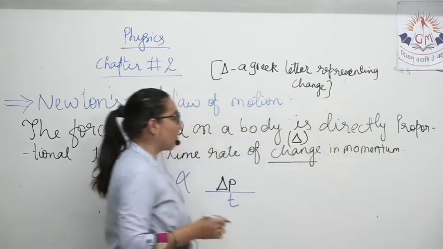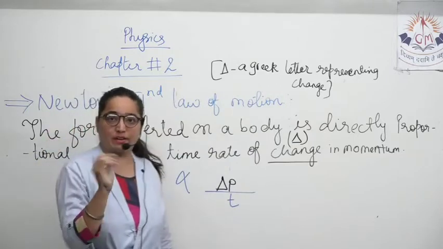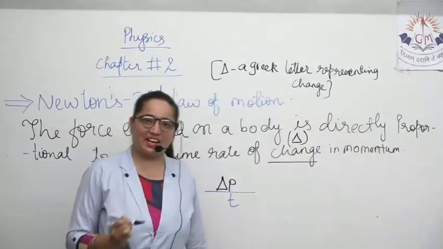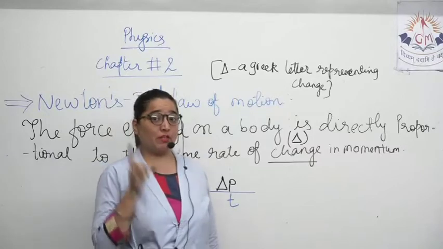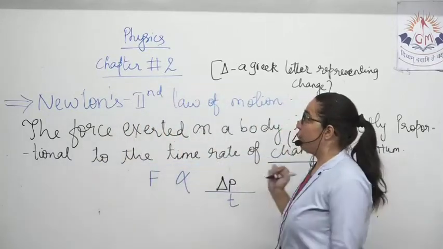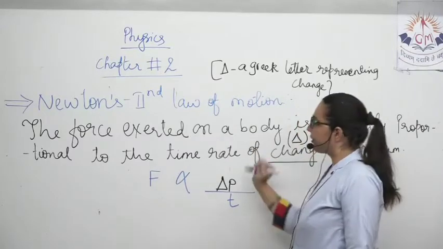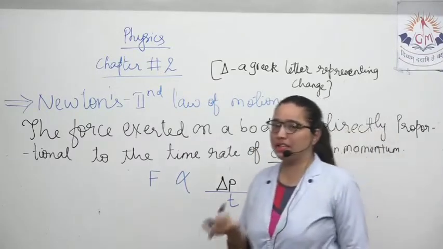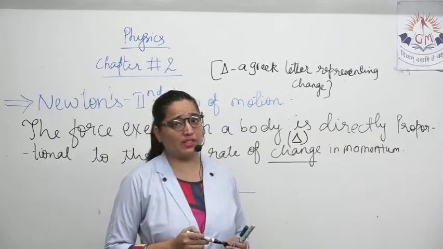So whenever you want to write change, you can draw that triangle. It's not a triangle, it's a Greek letter, which is delta. First we will learn Newton's second law of motion, then try to derive how force is ma, and then we'll see the practical life examples of Newton's second law of motion.